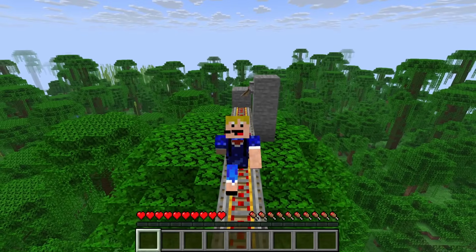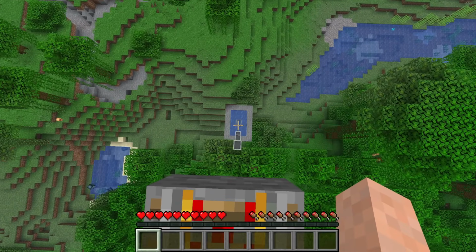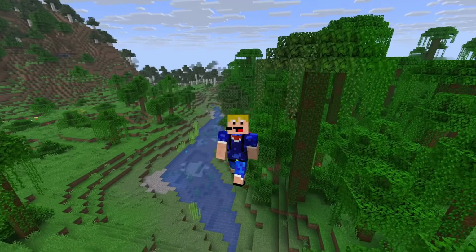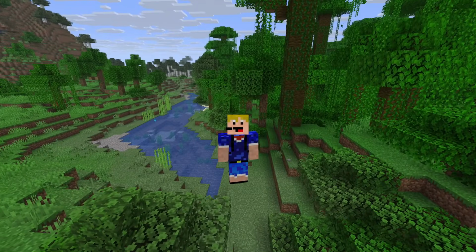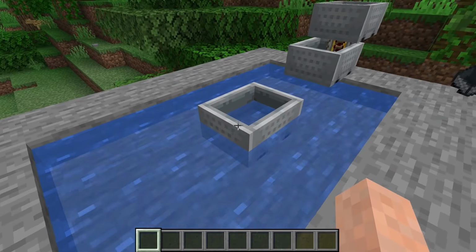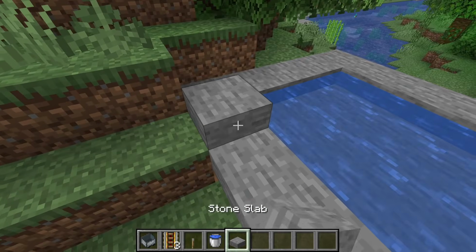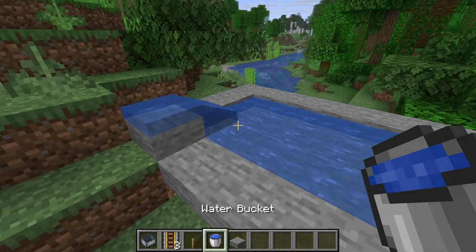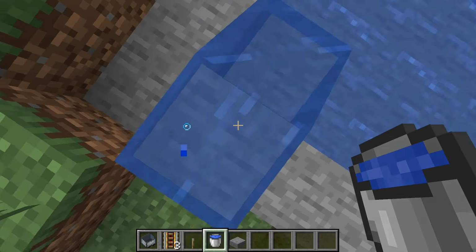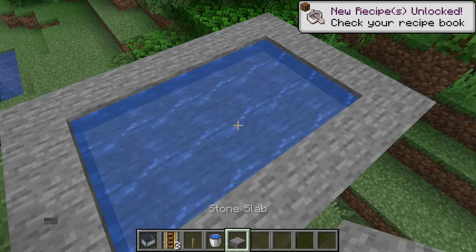Now we'll dive straight into death message number 1 of this video, which is Death Fell Accident Water. This is a death message that appears when you die from fall damage inside of water, which of course normally is impossible, but you can recreate it if you fall on top of a waterlogged slab inside of a minecart. So at the bottom here I have some bottom slabs with water inside of it, so you can actually fall on top of the slab inside of the water, which normally will still save you from your fall damage, but if you're in a minecart this will not save you from the fall damage.